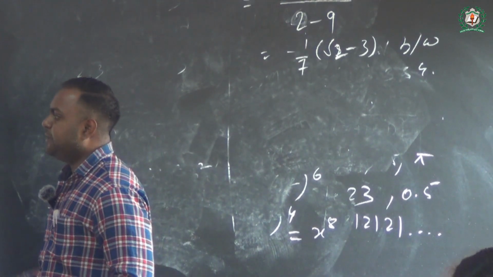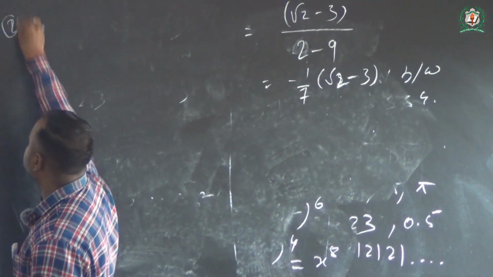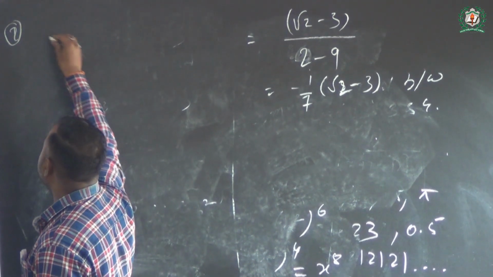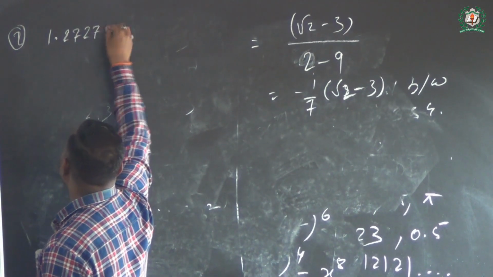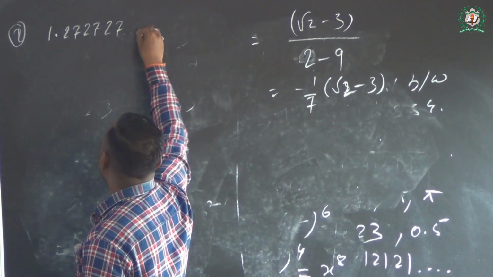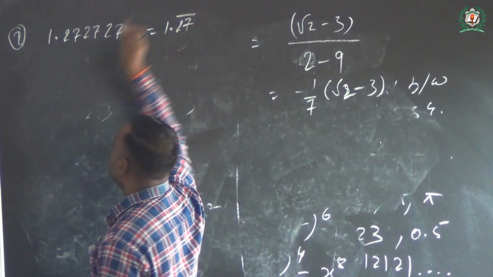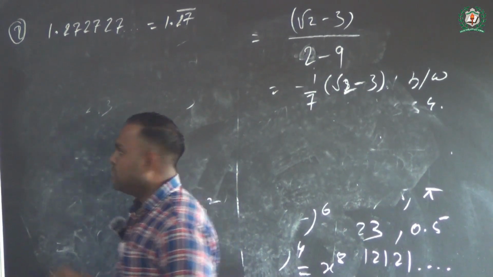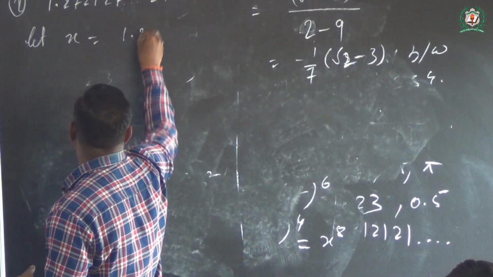Okay, you see the question number 1, let's take question number 2, that one. So here we have 1.2727 dot equals 1.27 bar. So we can say that x equals 1.27 bar, yes or no?